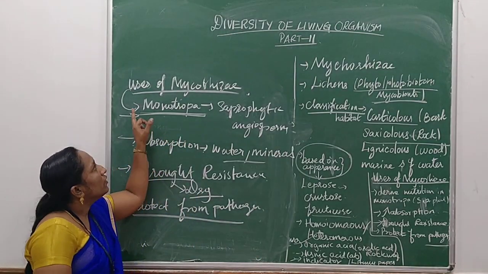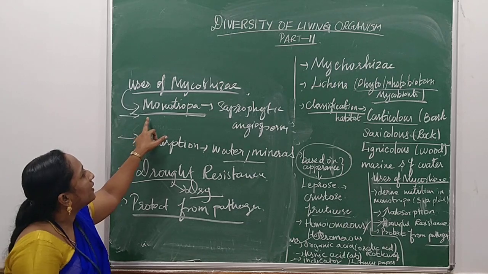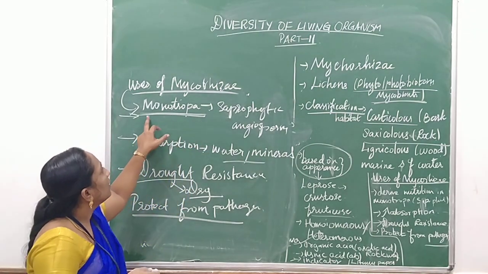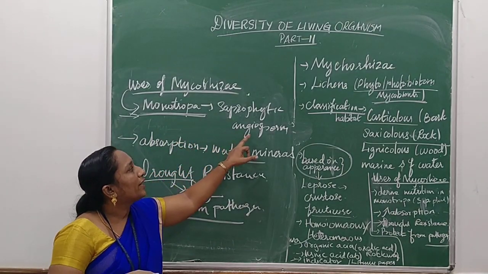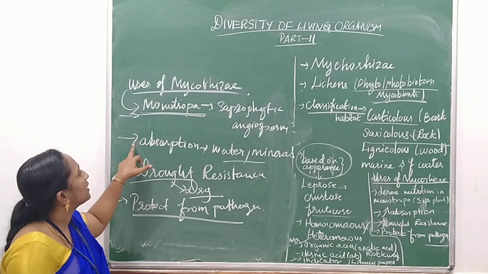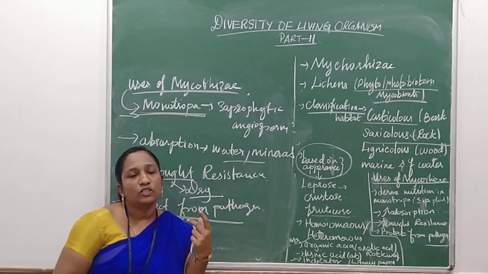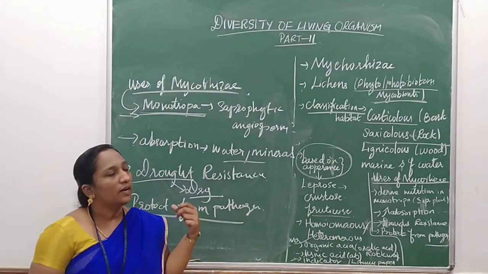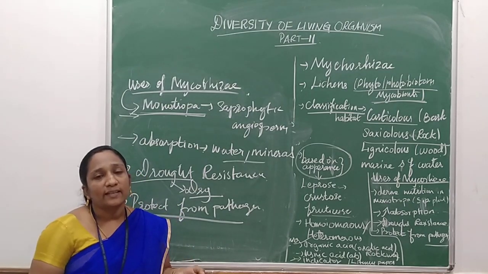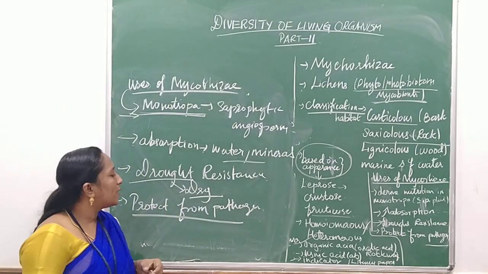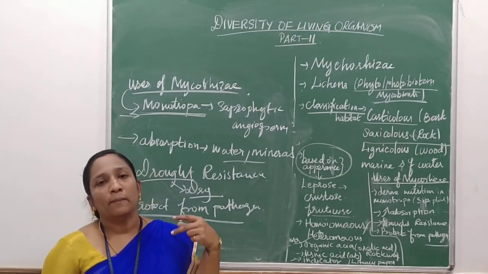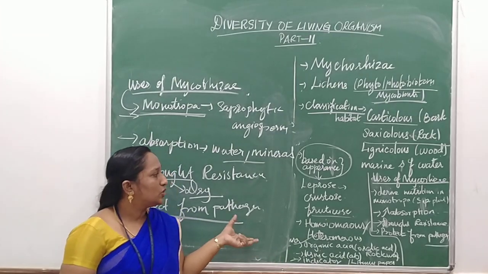Understood, children? First, mycorrhizae make the plant derive more nutrition, especially Monotropa, a saprophytic angiosperm. Second, they lead to absorbing more minerals and water. Third, they act as drought resistance. And last, they prevent infection by pathogens and other germs.